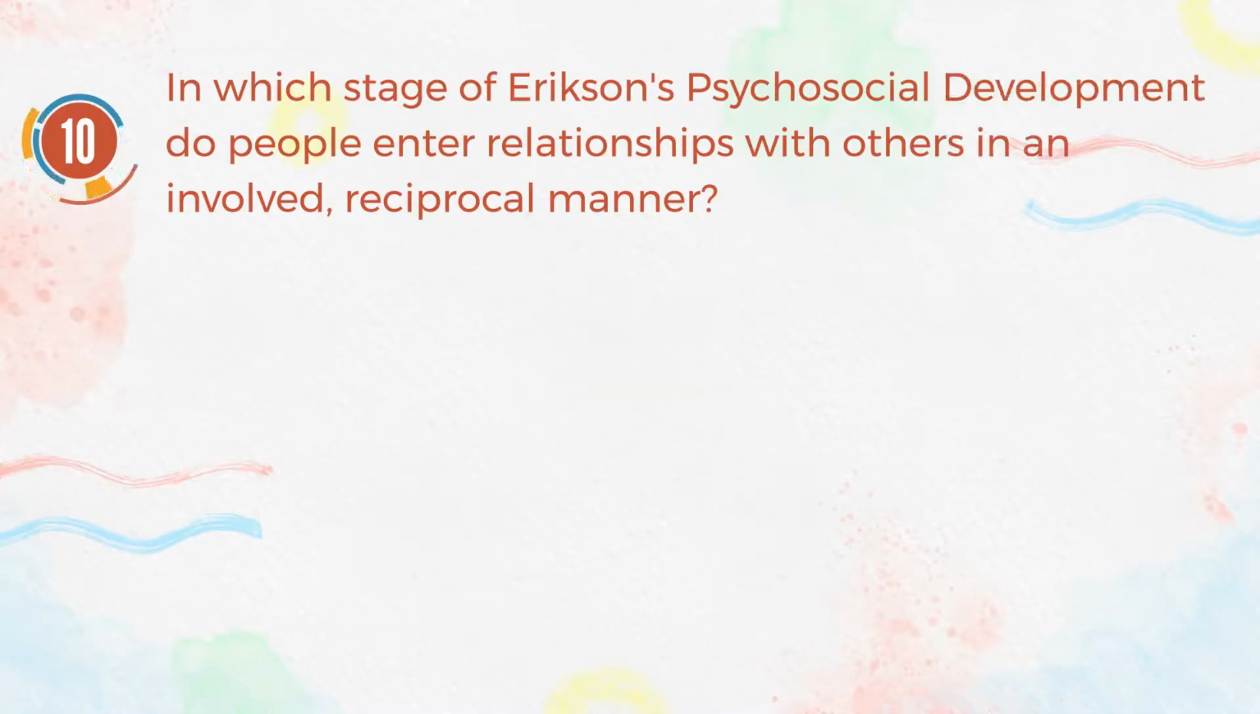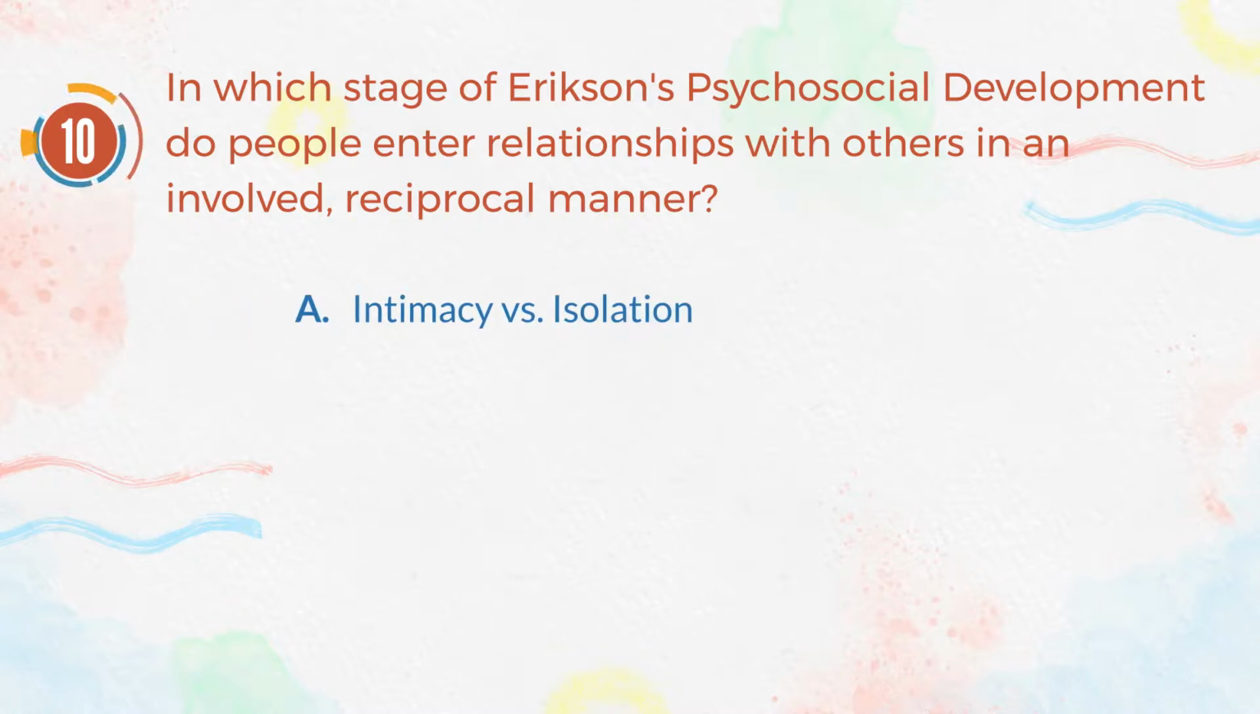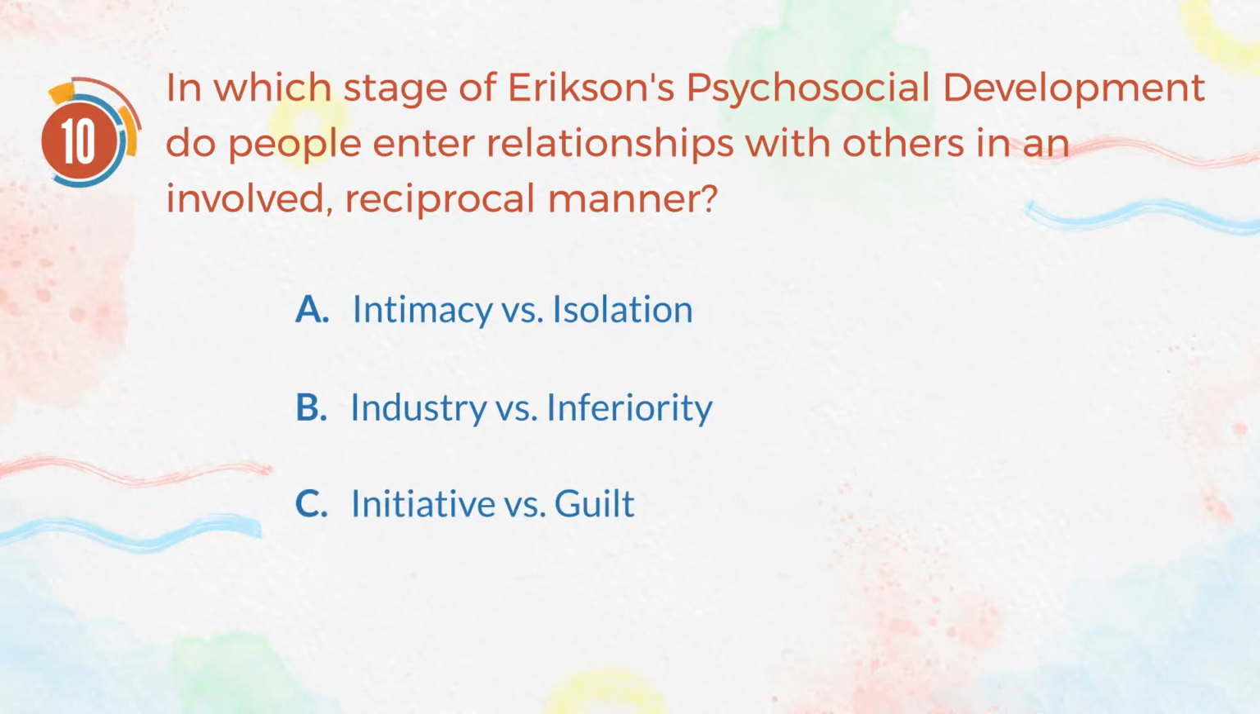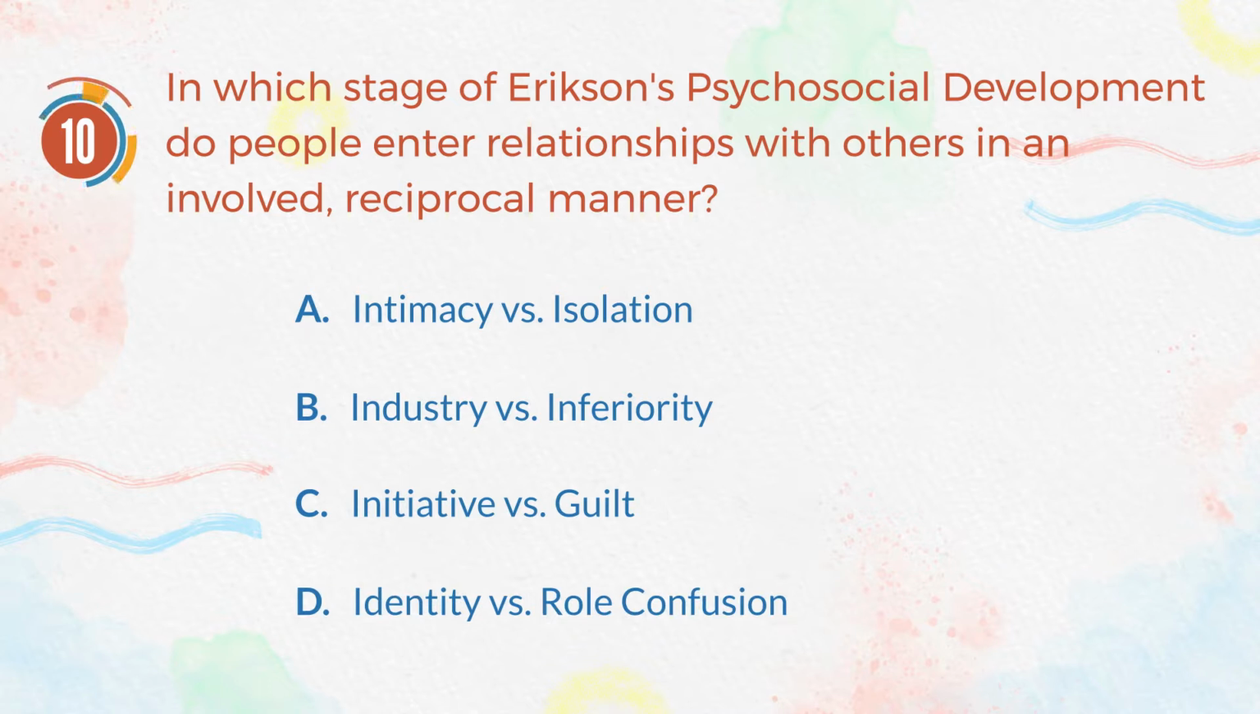Number 10. In which stage of Erikson's psychosocial development do people enter relationships with others in an involved reciprocal manner? A. Intimacy versus isolation. B. Industry versus inferiority. C. Initiative versus guilt. D. Identity versus role confusion.